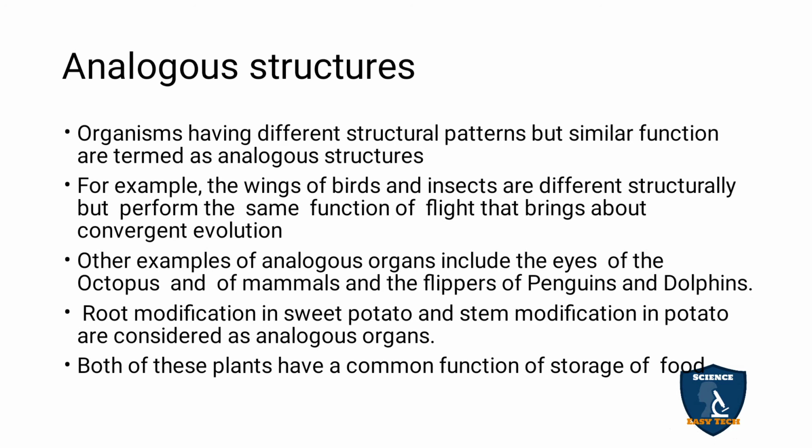Okay, so that type is called convergent evolution. So the same function but different structure shows convergent evolution. Other examples are the eyes of octopus and mammals, and flippers of penguins and dolphins. And root modification in plants: the root modification in sweet potato and stem modification in potato are analogous organs because their function is the same, that is storage of food.